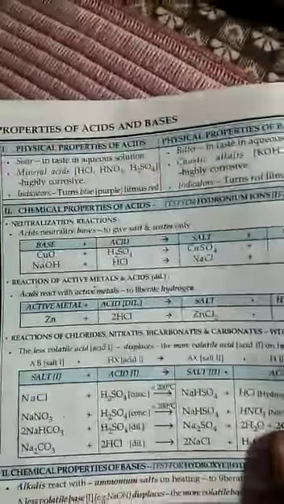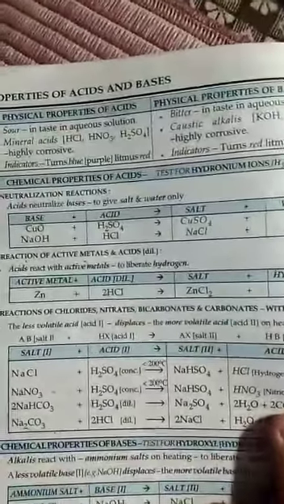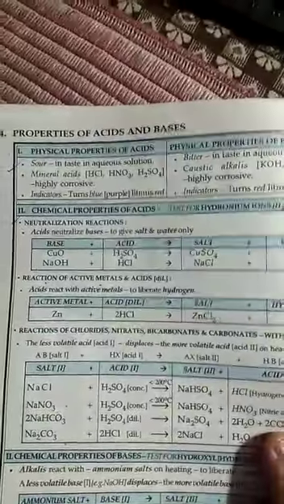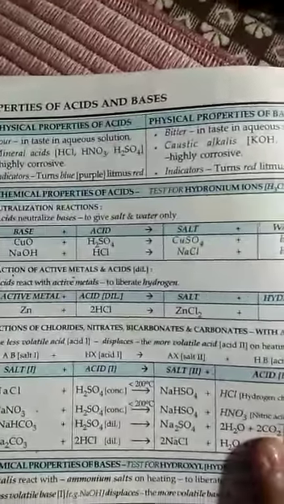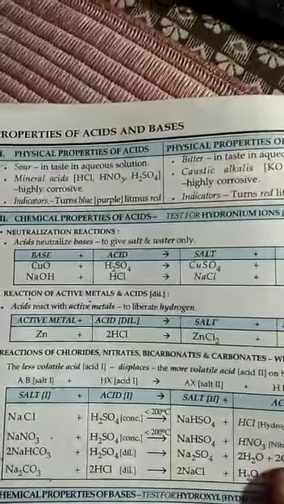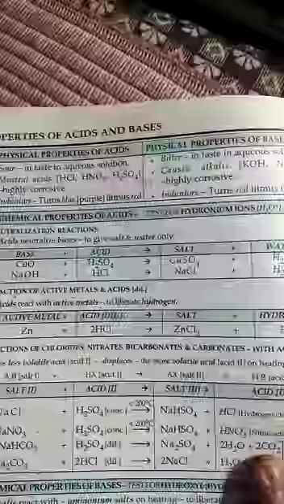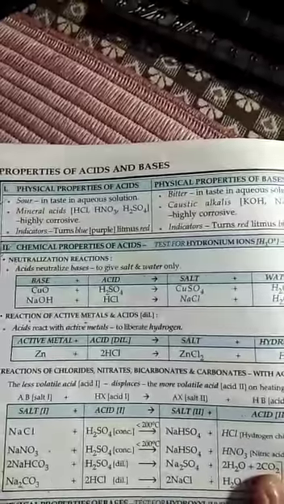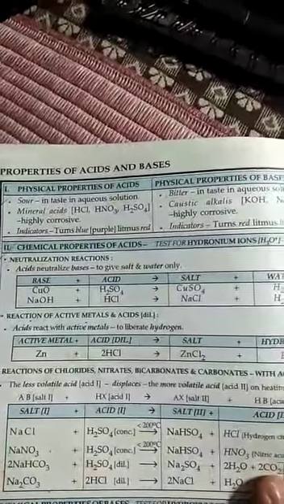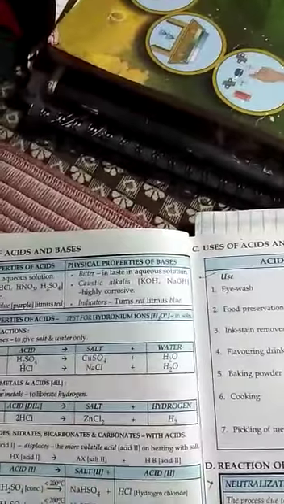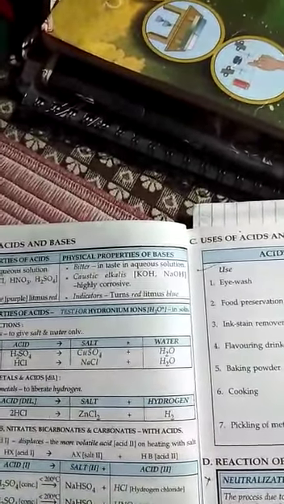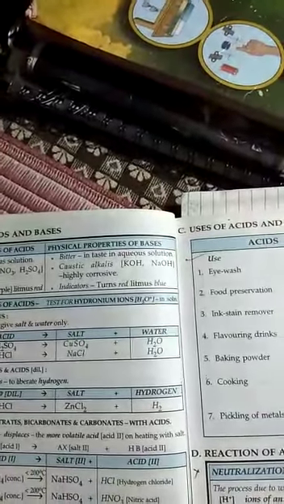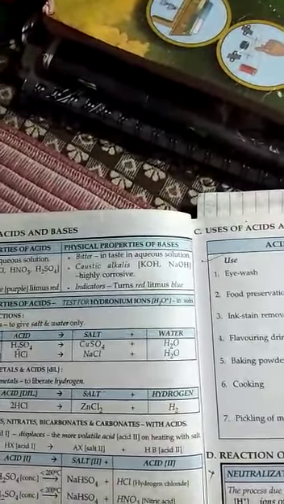Now come to the next page, properties of acids and bases. Physical properties. You all know that acids are sour in taste, bases are bitter in taste. Acids turn blue litmus red, bases turn red litmus blue. Mineral acids such as hydrochloric acid, nitric acid, sulfuric acid, they are highly corrosive. Same way, strong alkalis such as KOH, caustic potash, NaOH, caustic soda, they are also highly corrosive.